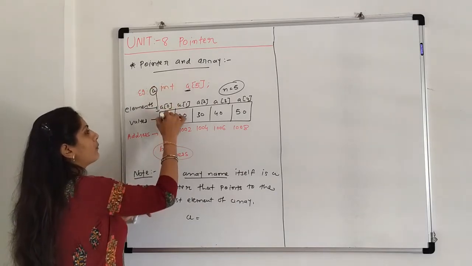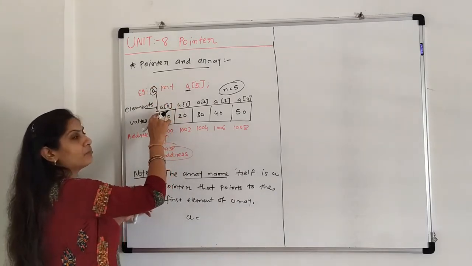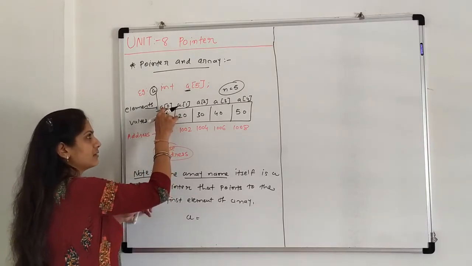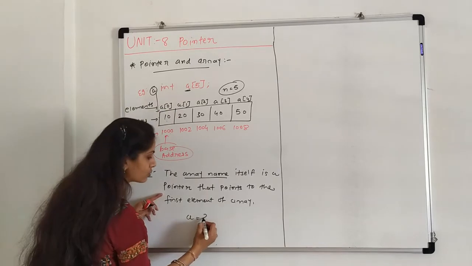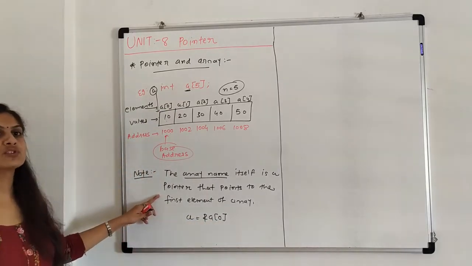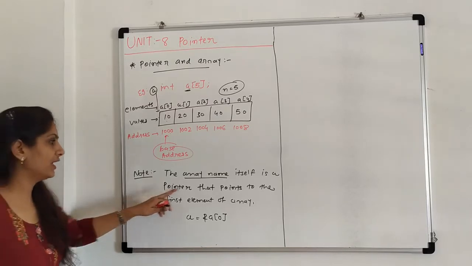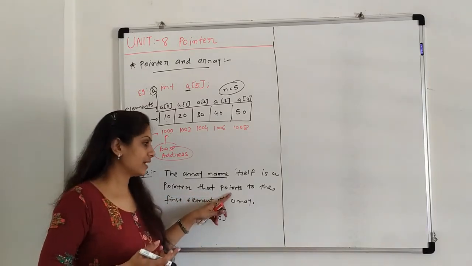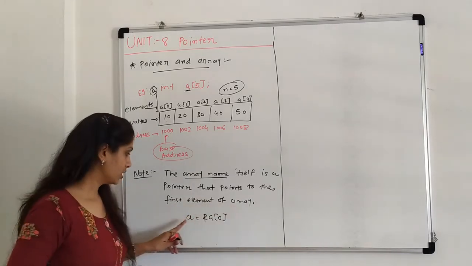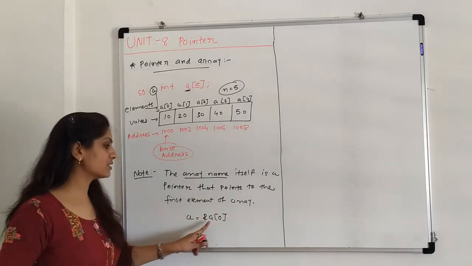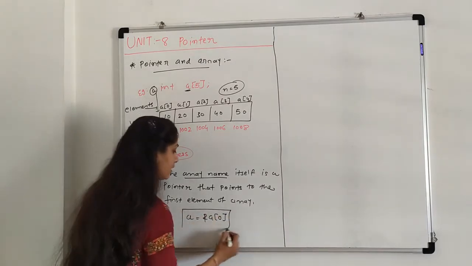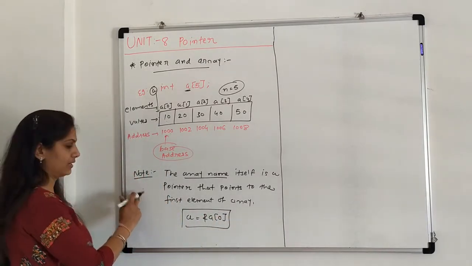So A points to the first element of the array, and the first element is A of 0. It indicates a pointer that stores the address of the first element of the array. So A is nothing but the address of A of 0. That is written according to this line.